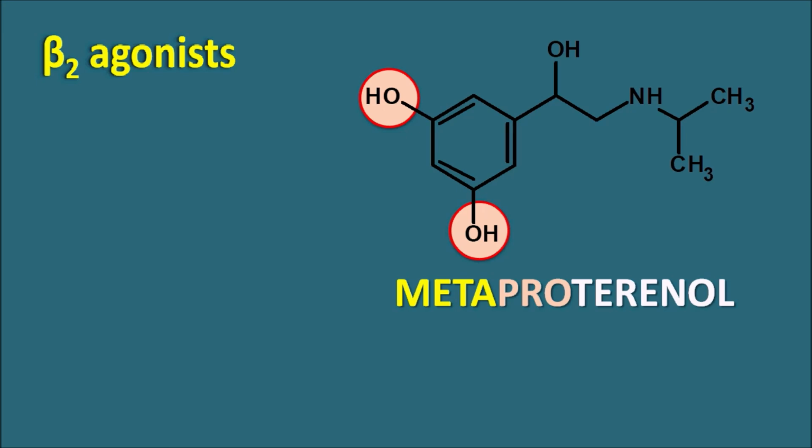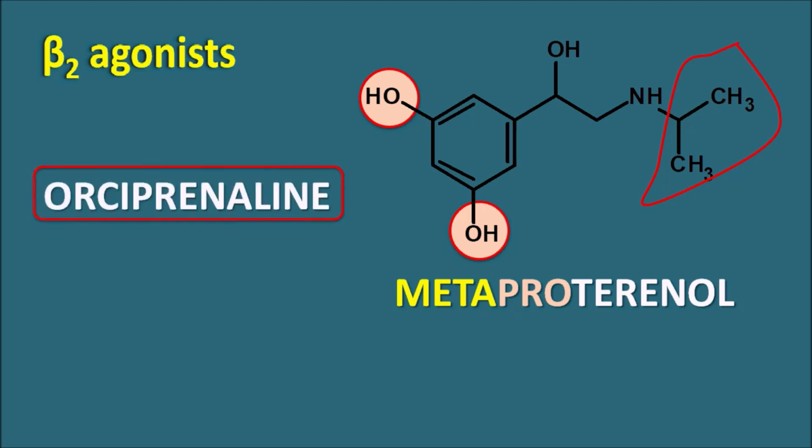Similarly, on the side chain, a propyl group is attached on the amine, which can be observed in the name as pro. So metaproterenol has the meta hydroxy groups and a propyl side chain on the amine. This drug is also known as orciprenaline, just like isoprenaline. Orciprenaline can act on the beta-2 receptors, thereby producing bronchodilation, so it can be used as a bronchodilator. But nowadays we have more efficient bronchodilators which are more selective towards the beta-2 receptors.